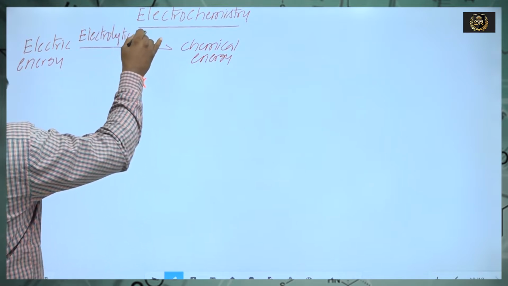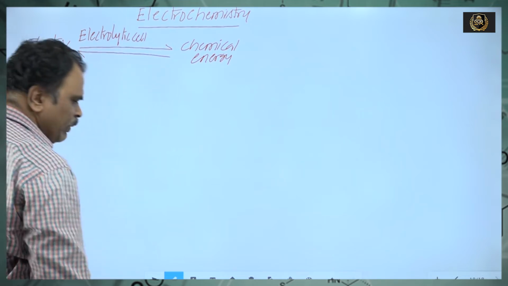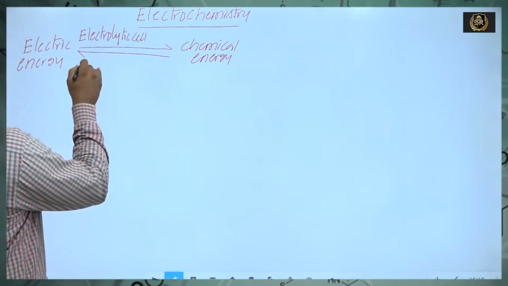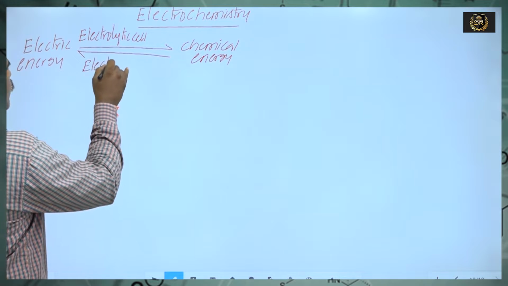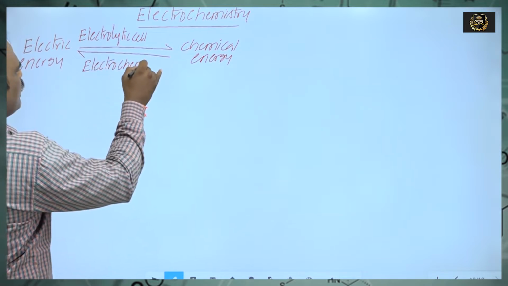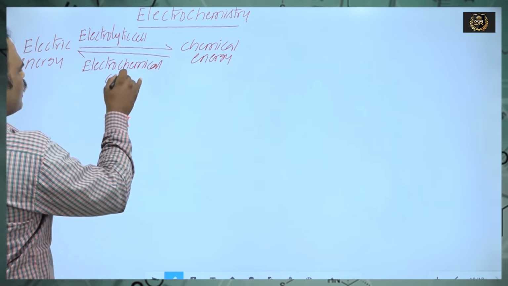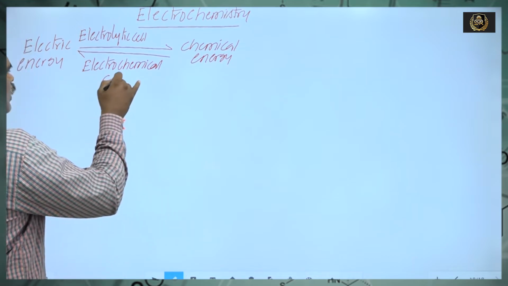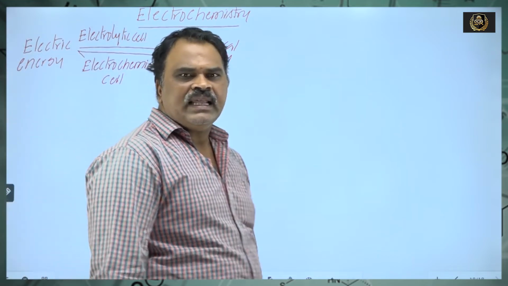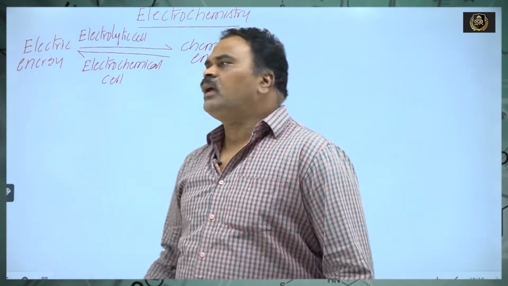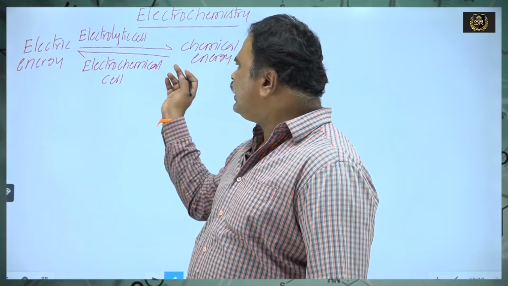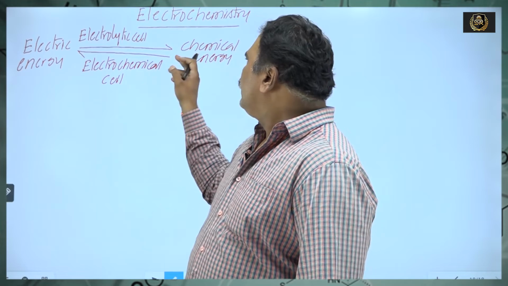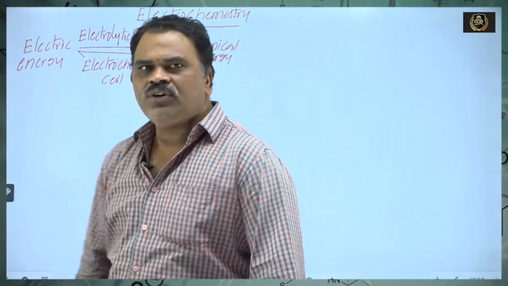Conversion of chemical energy into electric energy: by using a spontaneous redox reaction, we are generating electric energy. That is nothing but electrochemical cells. Electrochemistry is the branch of physical chemistry which deals with the study of conversion of electric energy into chemical energy or chemical energy into electric energy. Electric energy converted into chemical energy is an electrolytic cell. Chemical energy converted into electric energy is an electrochemical cell.